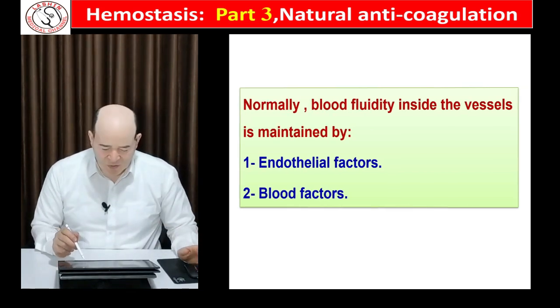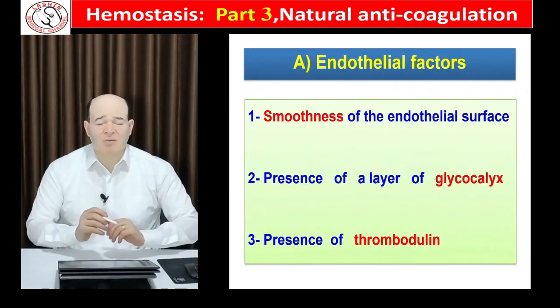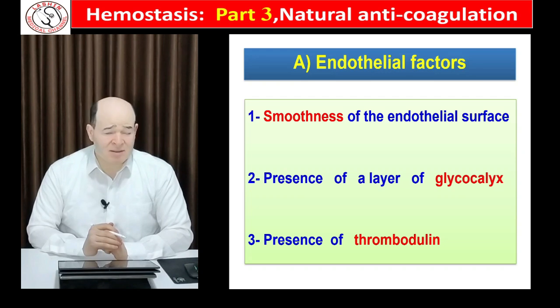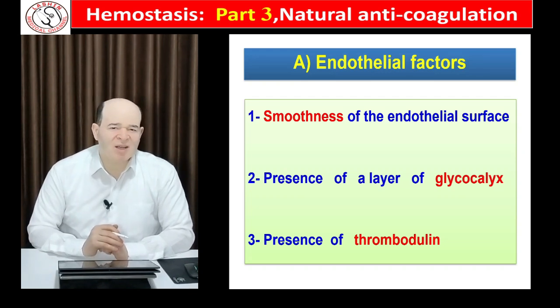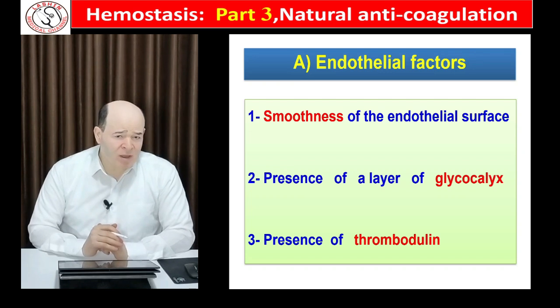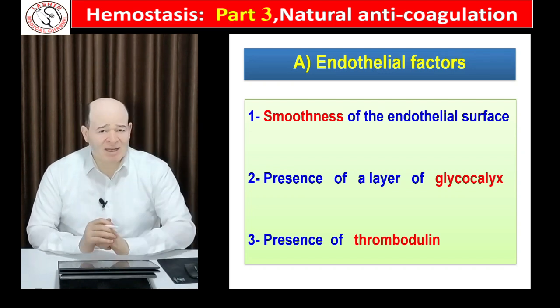We start first with the endothelial factors. Our endothelium is so smooth, and this smoothness is so essential because it prevents platelet adhesion and activation of the intrinsic clotting mechanism. Moreover, our endothelium carries glycocalyx.